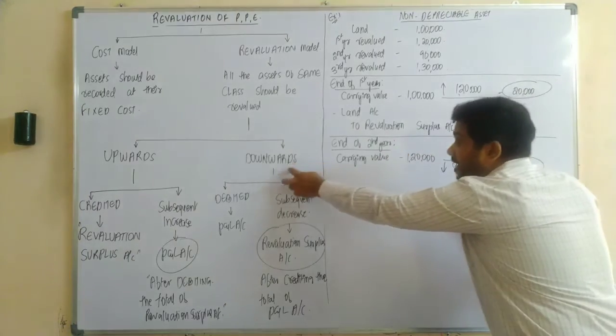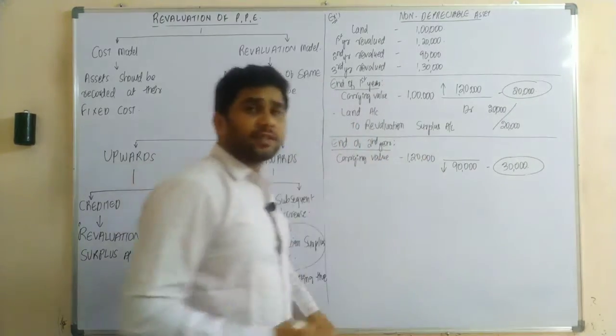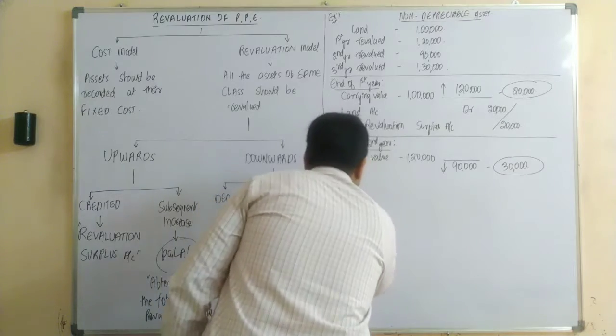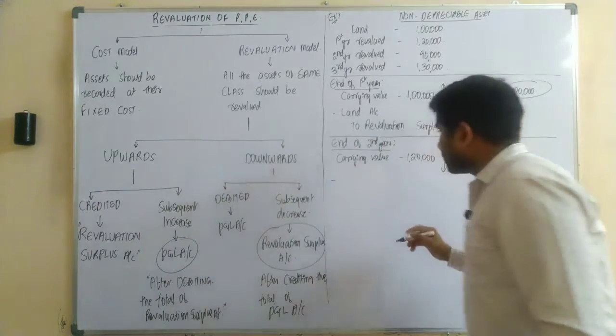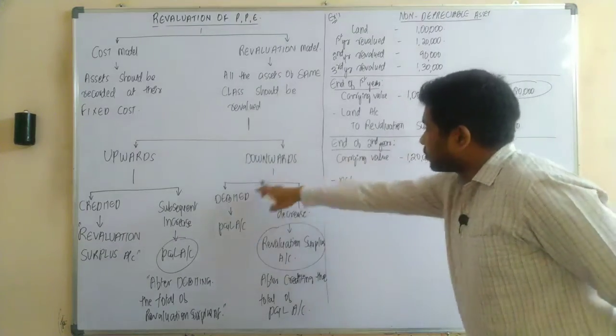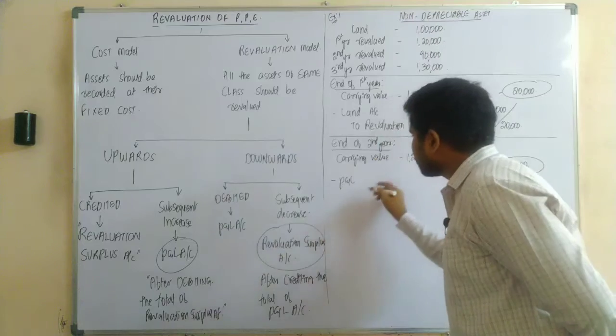So the asset in the second year was revalued downward. So as we are supposed to record the journal entry, what is the journal entry, sir? The journal entry would be P&L. When there is a downward decrease, it should be debited to P&L. So what is the journal entry?